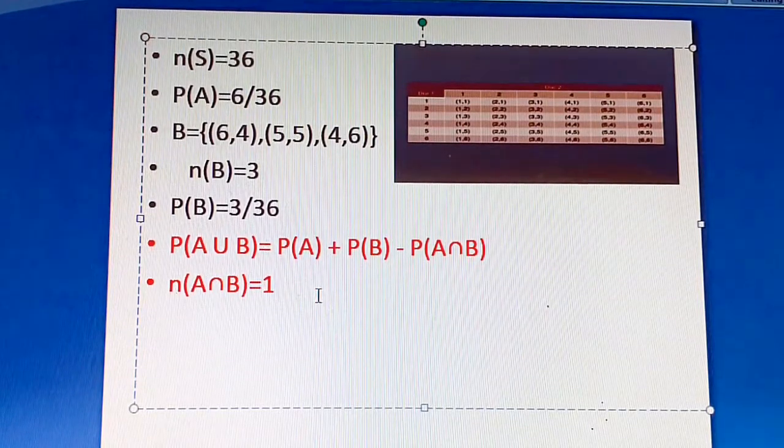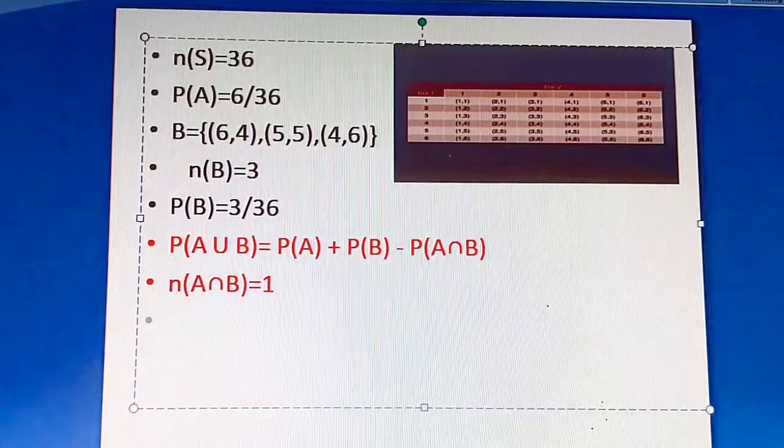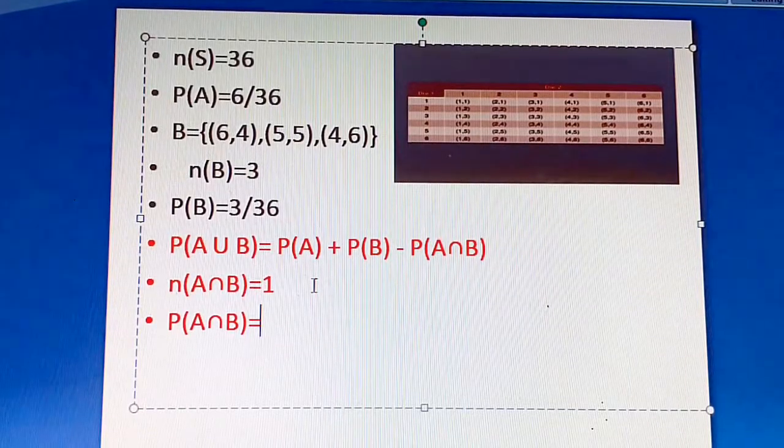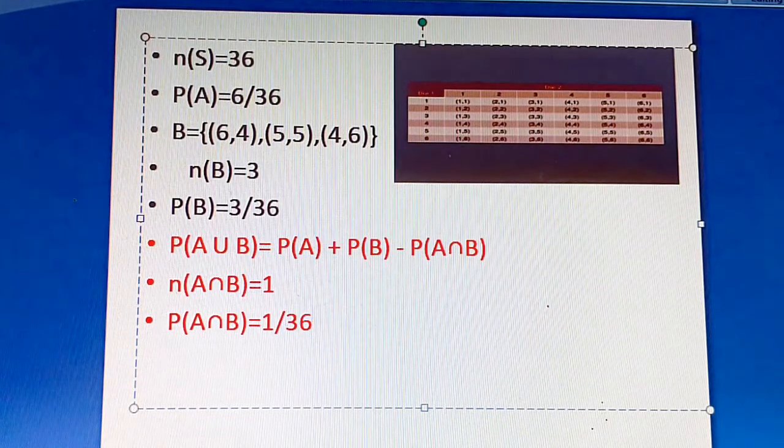Okay, so now we'll find P of A intersection B. What is P of A intersection B? N of A intersection B divided by N of S. N of A intersection B is 1, divided by the total possible outcomes, which is 36. So your P of A intersection B is equal to 1 by 36.